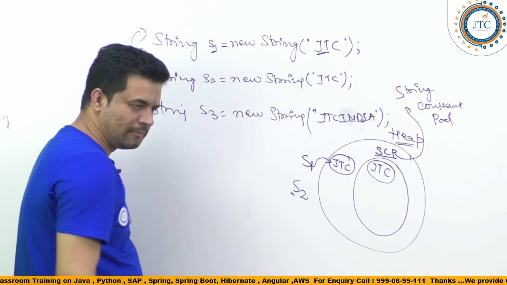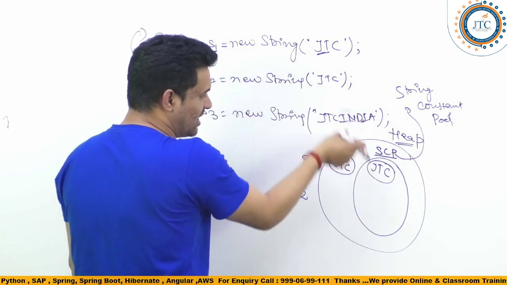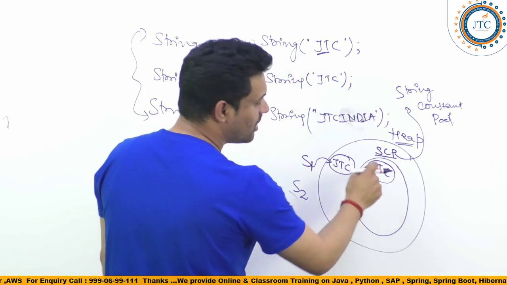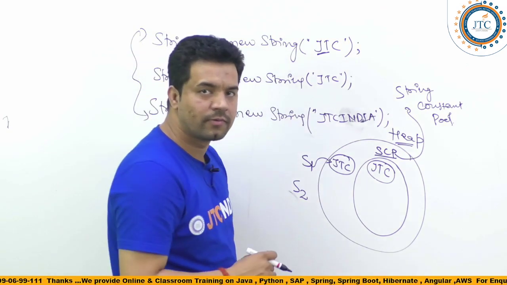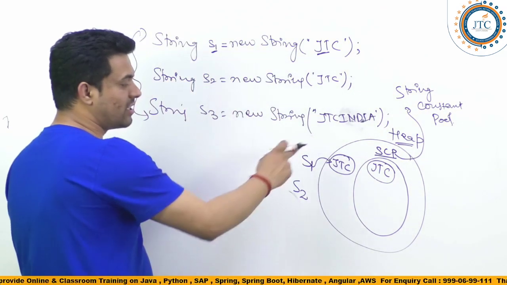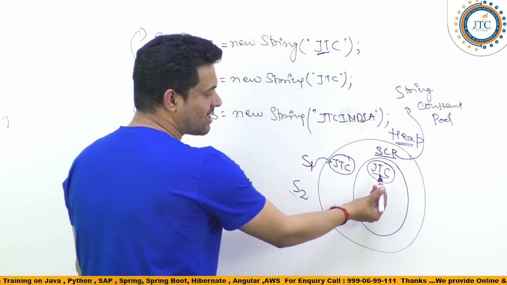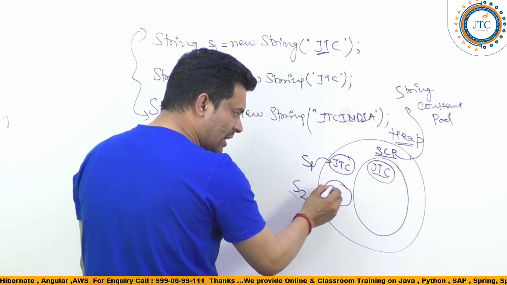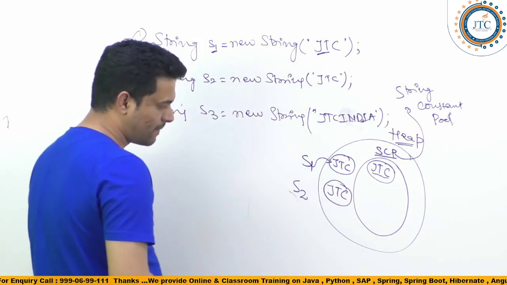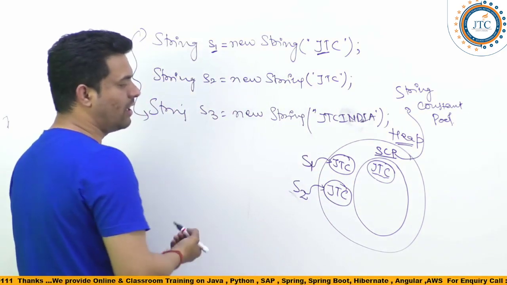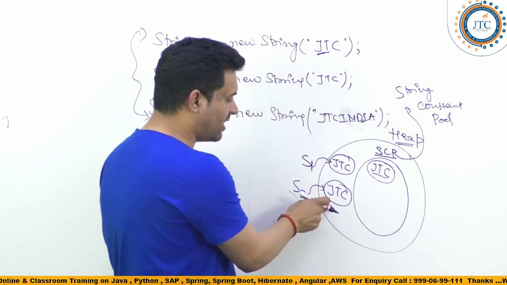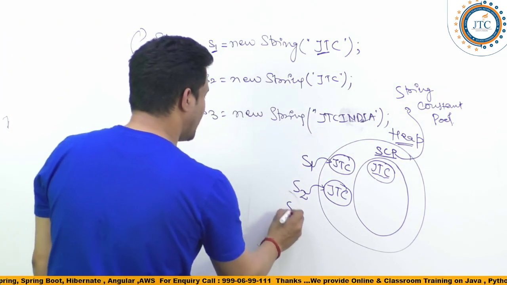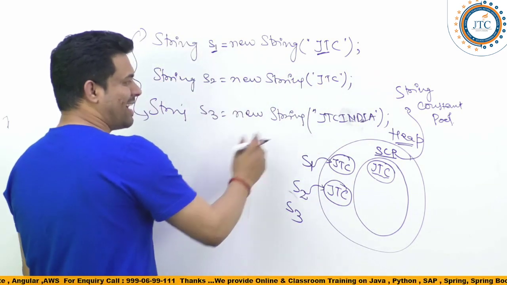So JTC is there inside the string constant pool. Now it will come out of the string constant pool, write the JTC again outside, and s2 will point outside the string constant pool. Is that clear now?